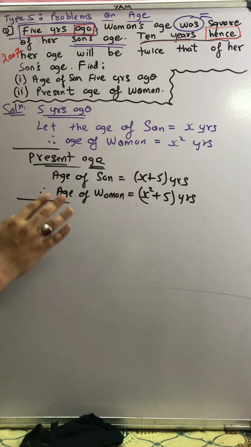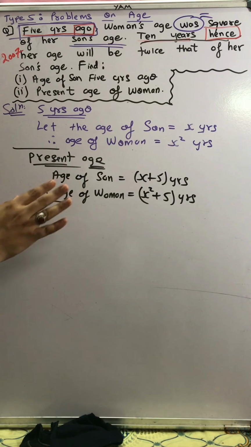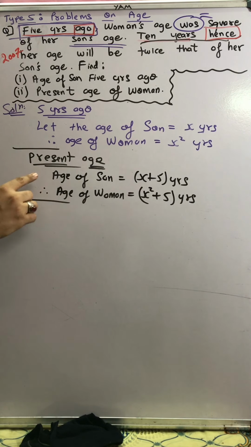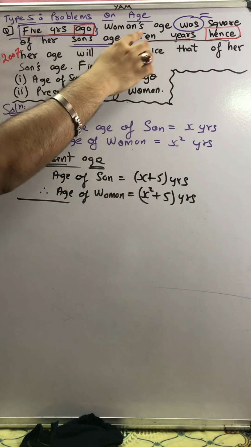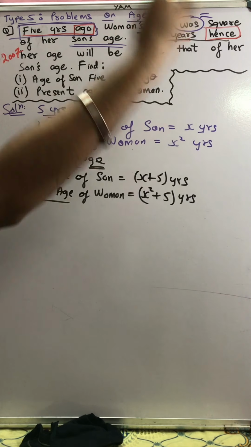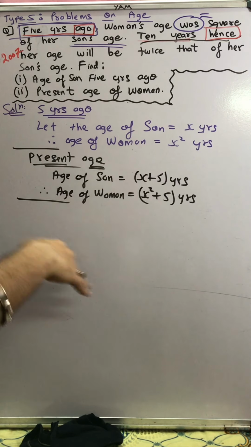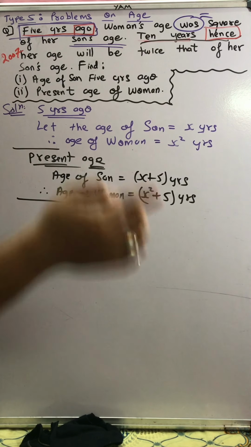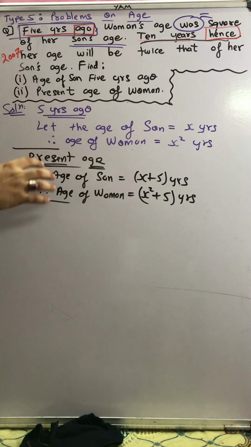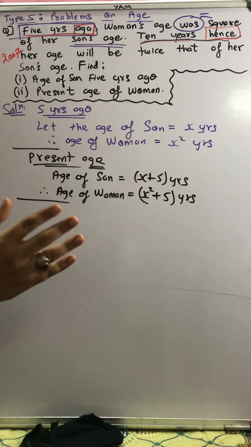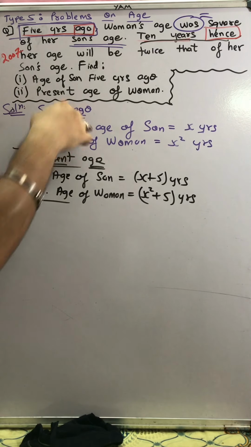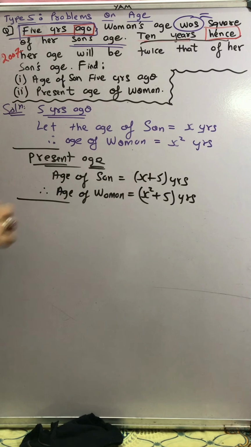Okay. Now students, in the question they did not tell us to find the present age. But why did we find it? The reason was we need to find the age 10 years hence, 10 years after. So 10 years after we should always calculate from the present age. That's the reason we calculated present age. This is the point where you all make a mistake. Directly after 5 years you go to 10 years. But we should first find the present age.